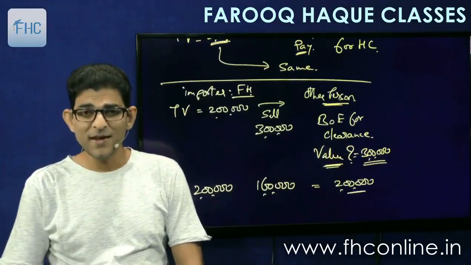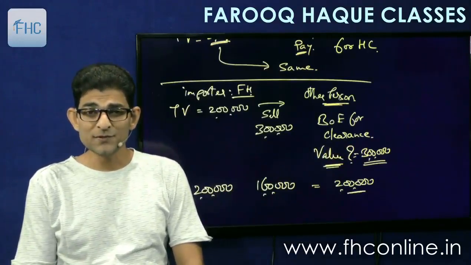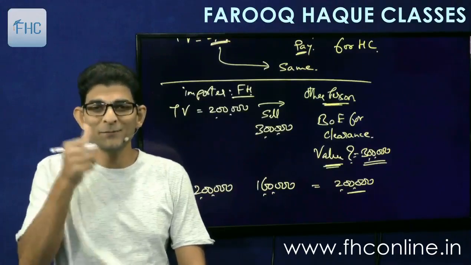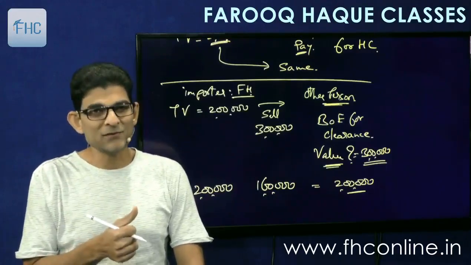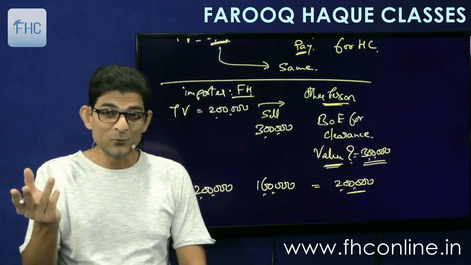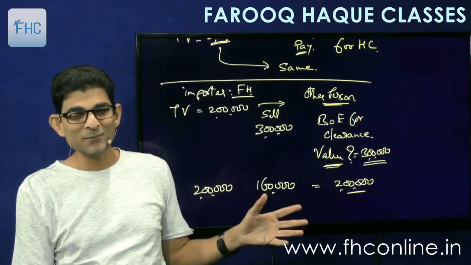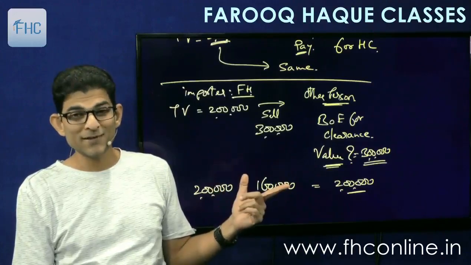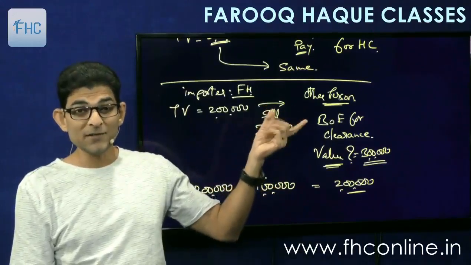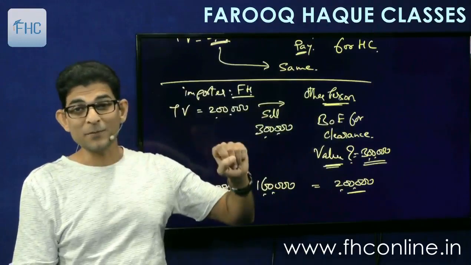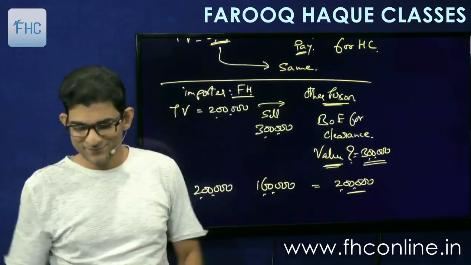So the government says, heads I win, tails you lose. So the government is putting a coin in the air and it says, heads I win, tails you lose. So if you buy at a lesser price, the government says, we will not accept this price, we want duty on the full 2 lakhs. But if you purchase at a higher price, then the government says, we want tax on that higher price. Interesting.